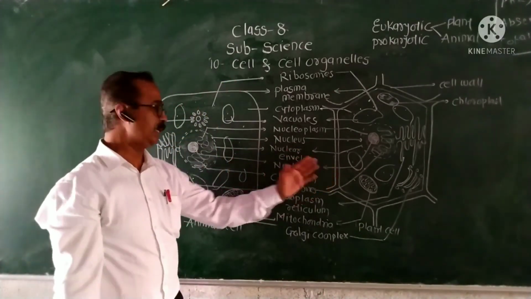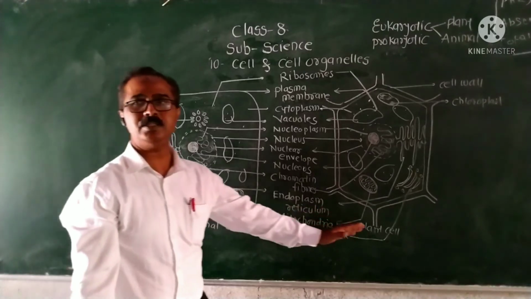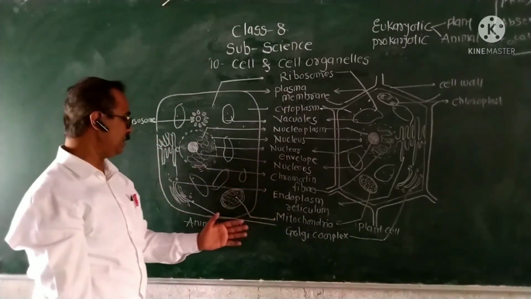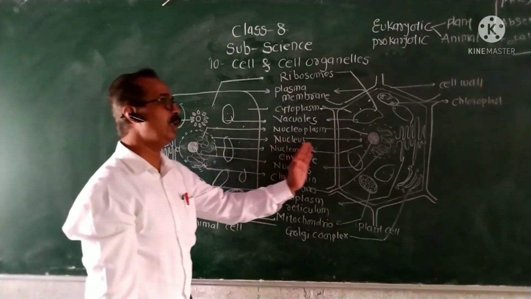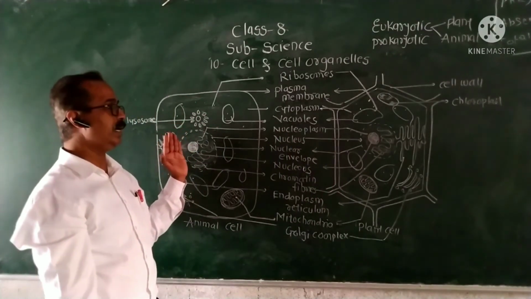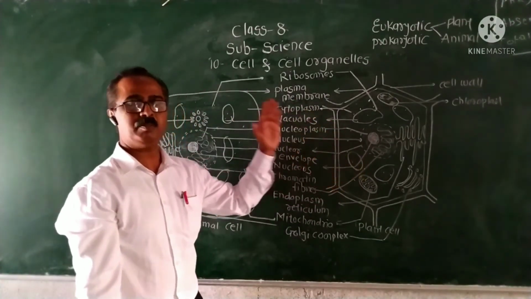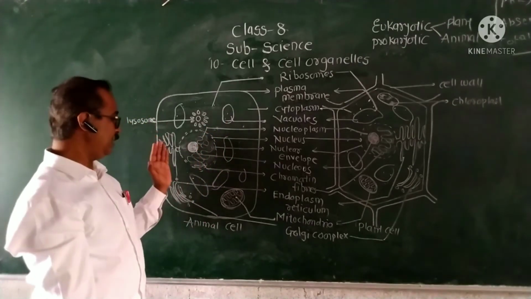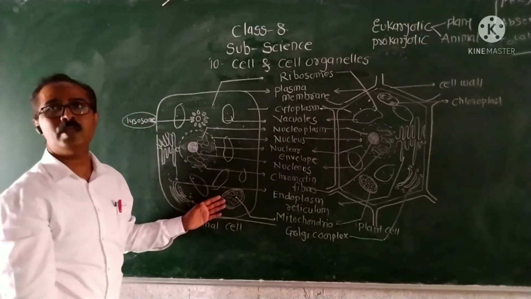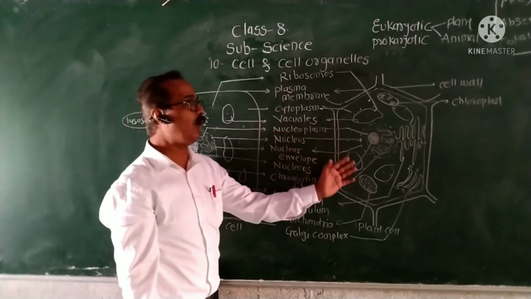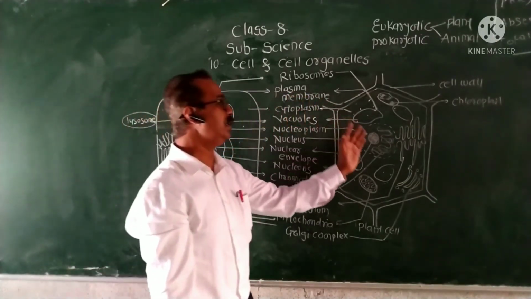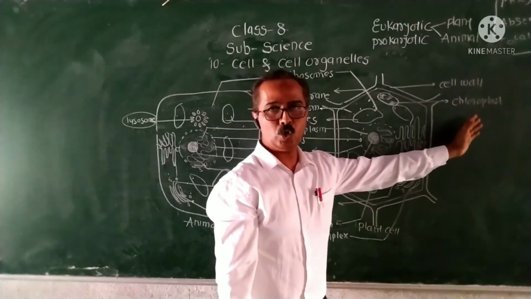So these are the two types of cells. This is the animal cell, this is the plant cell, and these are some cell organelles present in the animal cell as well as the plant cell. Some cell organelles are present in both types of cells, and some are present only in the animal cell, like the lysosome. Some cell organelles are not present in the animal cell but are present in the plant cell, like the chloroplast.